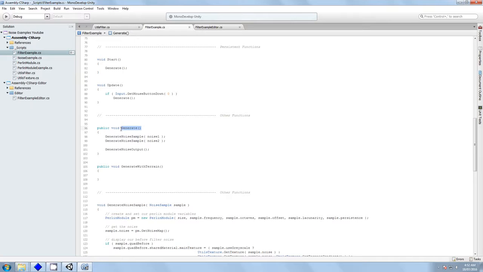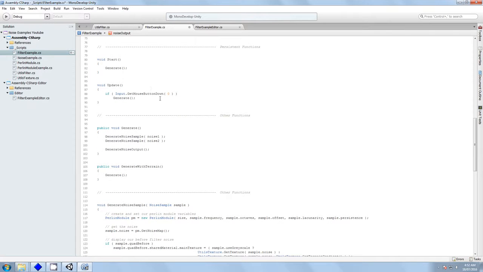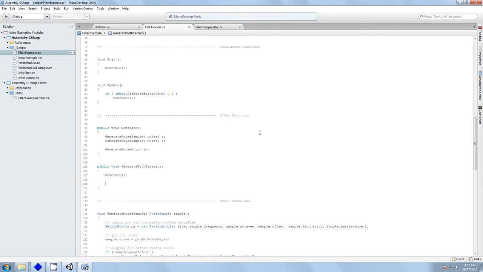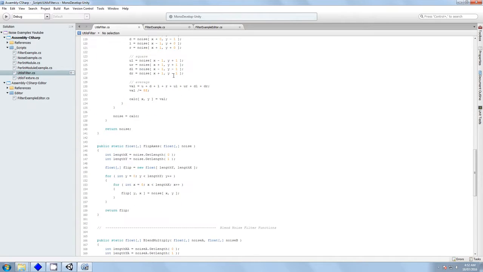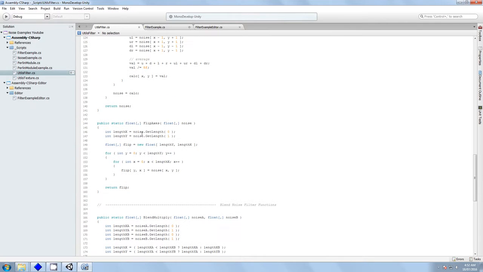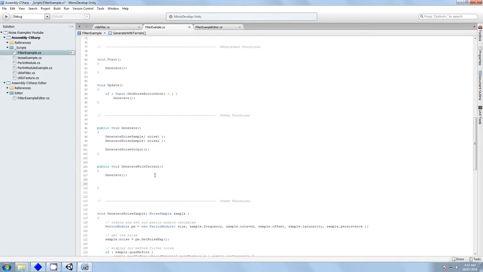So first of all, we're going to do the same thing as we do in our generate. We're going to be generating our noise, generate our noise output array. Now that that's a global variable, we can access that. And then we're going to have to run it through our filter. Remember I said our XY values are flipped around for Unity's terrain. I don't know why they did it, but they did it.